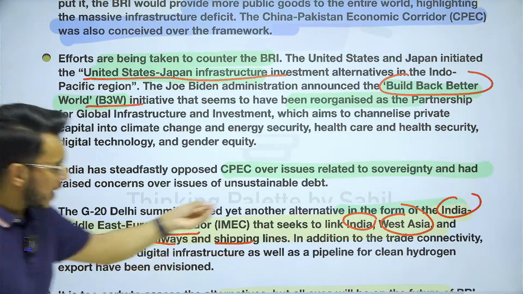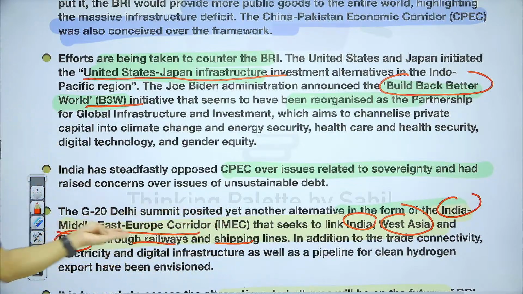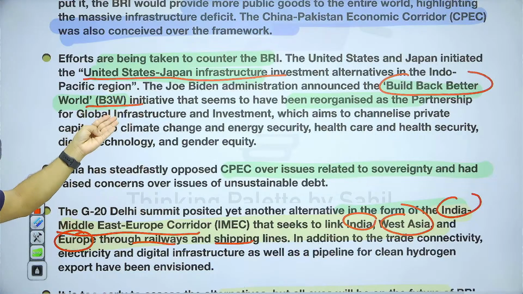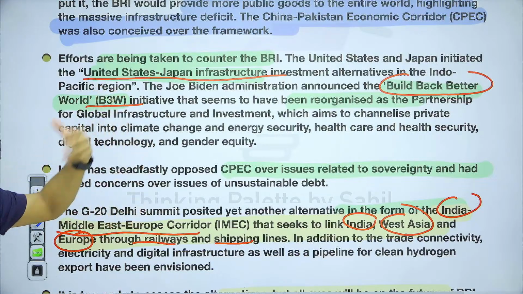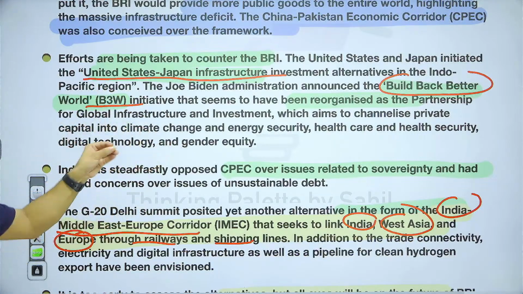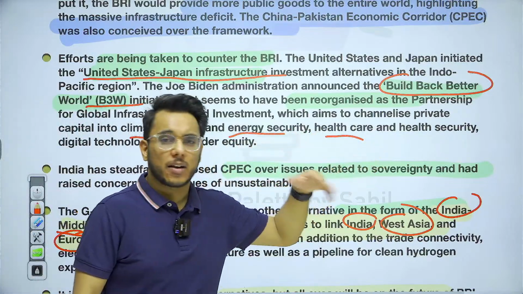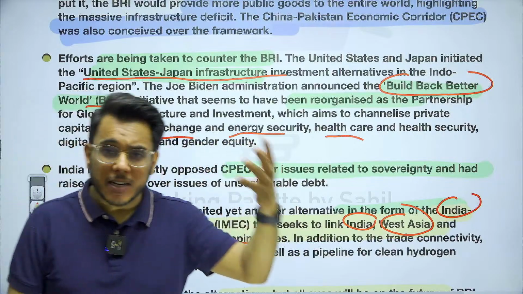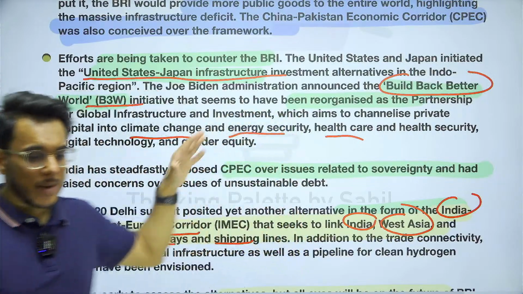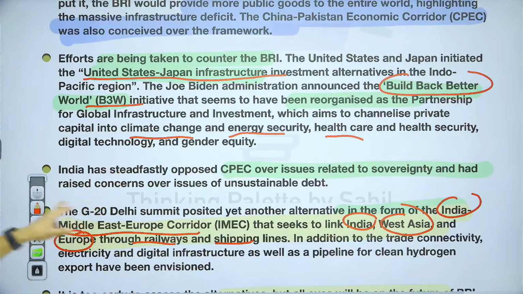All these, IMEC and Build Back Better World, are responses to the Belt and Road Initiative. In these, climate, energy security partnership, healthcare, highways, infrastructure, motorways, and ports are all being developed. So this is the response of India and Western countries to China.